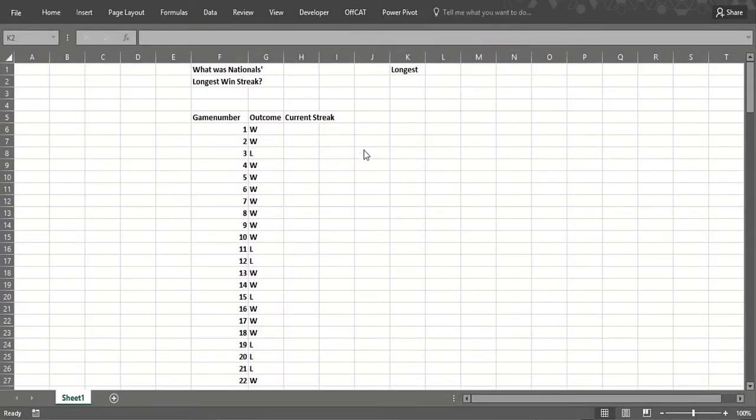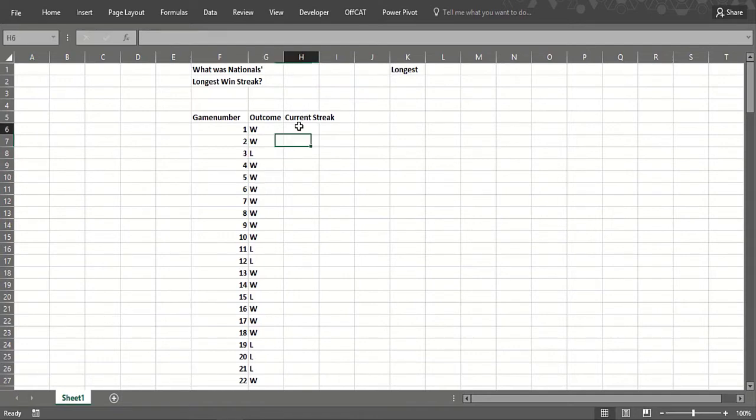Win streak, we've got the outcome of every regular season Washington Nationals game during the 2016 season, which unfortunately just ended with a sad loss to the Dodgers. Sorry again, Washington sports fans who haven't had much luck since Joe Gibbs. Okay, so we have a win, win, then a loss, then win, win, win.